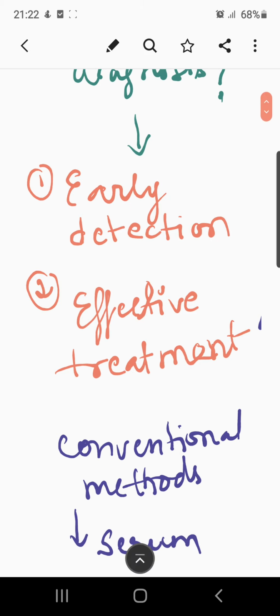Due to early detection of the presence of microbiological agents in the body, doctors can treat the particular disease or ailment the person is suffering from, and effective treatment can be given so that the person can recover in an effective manner.